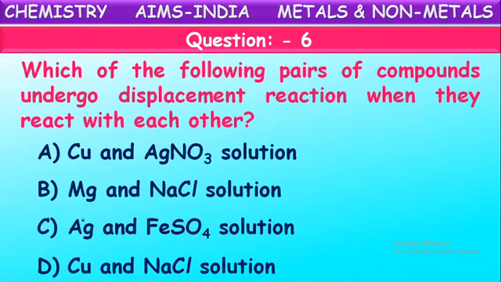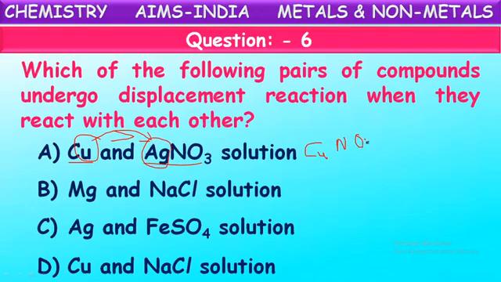See the first option: copper metal is given, and silver nitrate solution is given. In this the metal in the solution is silver, and here the metal taken is copper. Which is more reactive between these two? Copper is more reactive than silver. So copper can displace silver from its solution and forms copper nitrate.